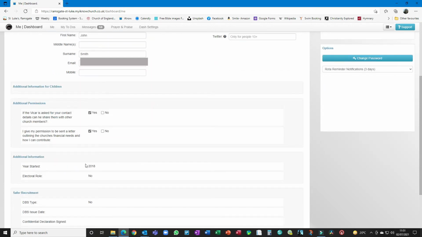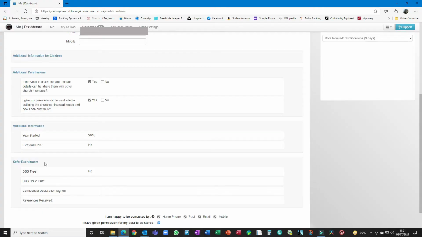There's other information down here which you can't edit, but we can, and it's for our information, so it's just nice to know when you started. Obviously, you don't need to be able to edit if you're on the electoral roll, because you need to fill a form in to join the electoral roll, and we can then say that. And for recruitment for work with vulnerable adults or children, we need to know whether we've seen a DBS and so on of you. So again, you can't edit that, but we can.